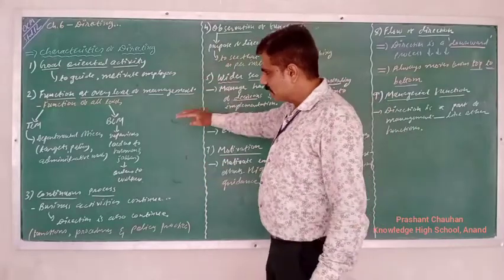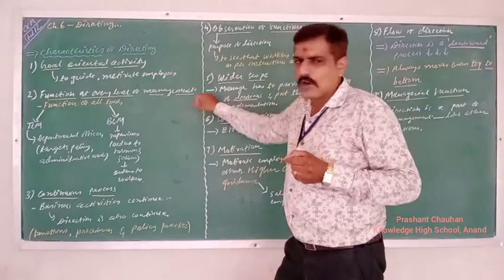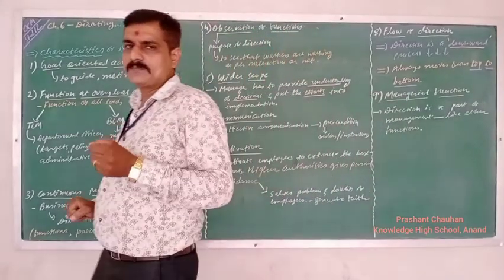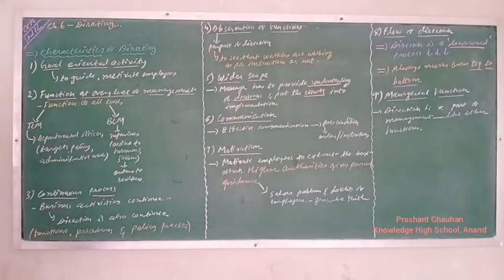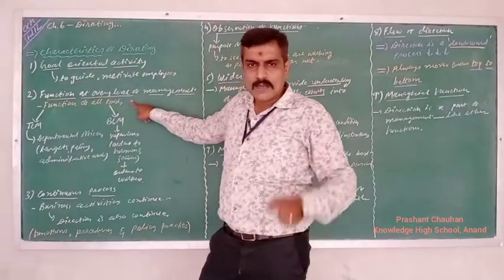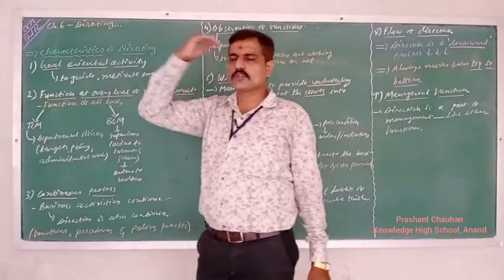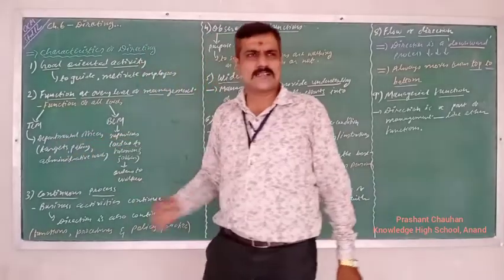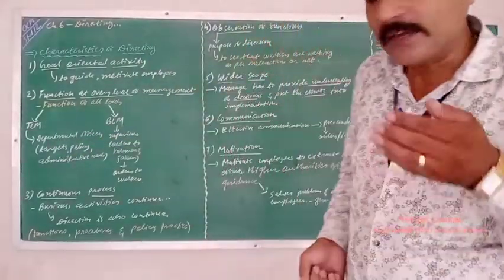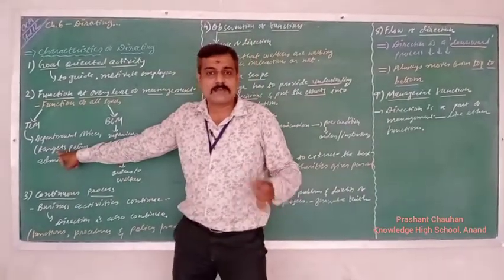The first one. Second, function of direction at every level of management. This function of management is not only for one level, it is for every level of management. We can say the direction function of management is for all levels. All levels include top level, middle level and bottom level. First, the top level, the highest level, the superior level, they are giving the orders and instructions to the departmental officers, the different departmental heads. Why are they giving these orders and instructions? To complete the targets which are given by the top level.